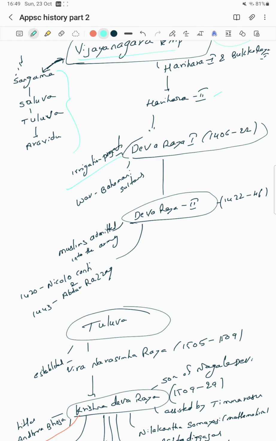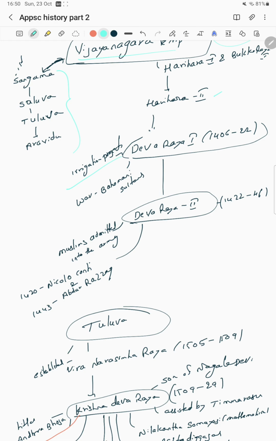Devaraya II admitted Muslims into his army. The famous foreign traveler Niccolo Conti came during the period of Devaraya I as well as Devaraya II. Then after him, Abdur Razzak came during Devaraya II.